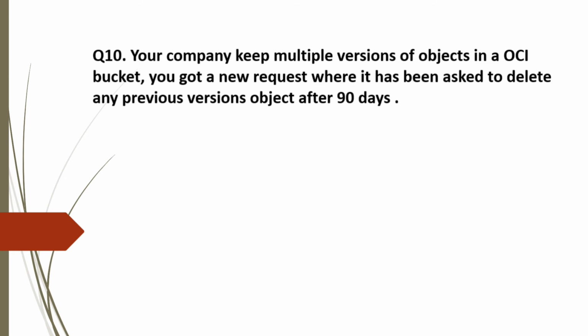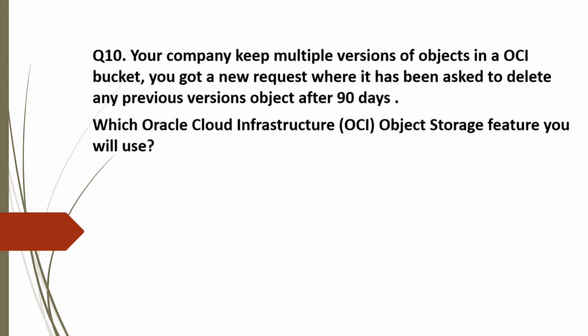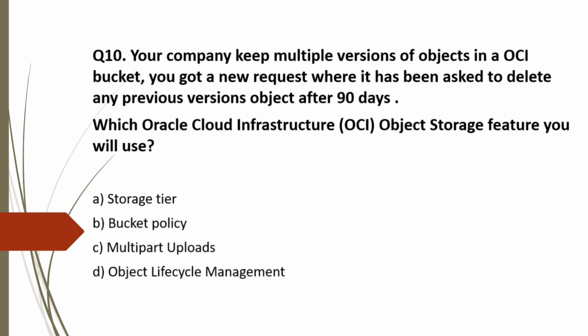Question 10. Your company keeps multiple versions of objects in an OCI bucket. You got a new request where it has been asked to delete any previous versions of objects after 90 days. Which Oracle Cloud Infrastructure Object Storage feature will you use? And the options are A, storage tier, B, bucket policy, C, multipart upload, and D, object lifecycle management. Now let's analyze the answers.